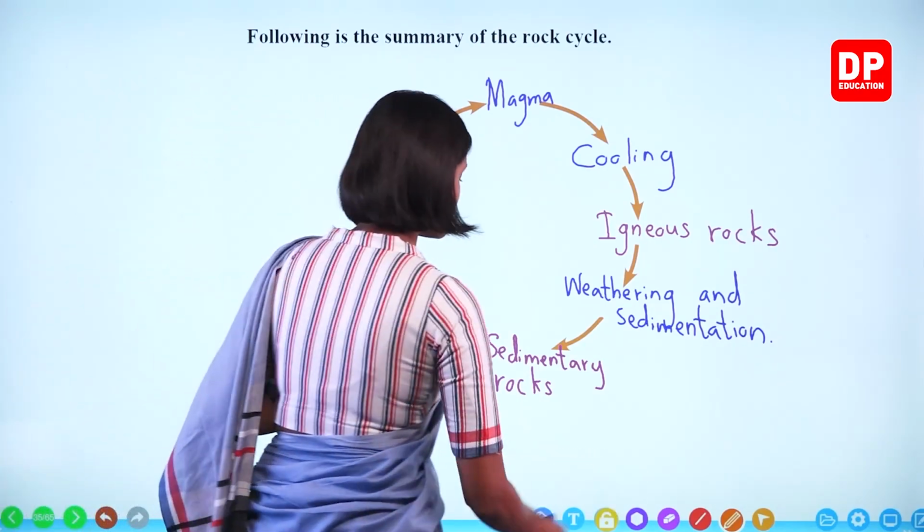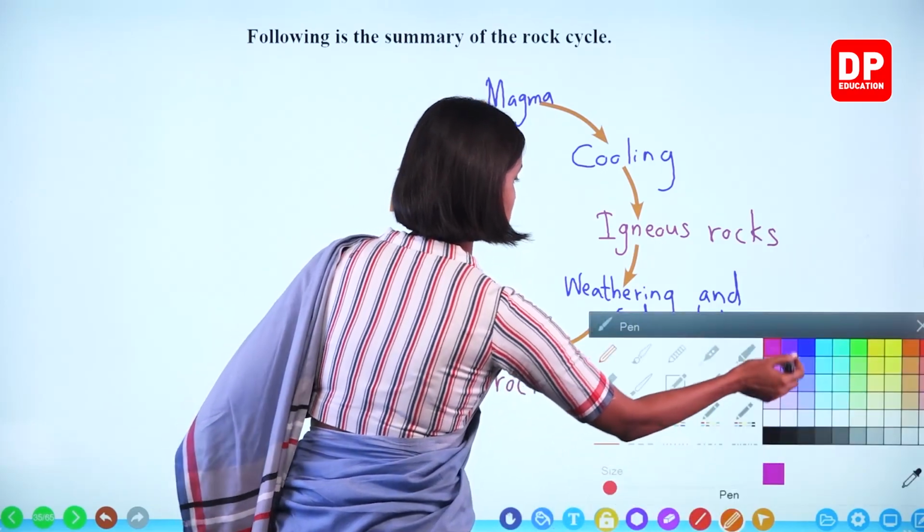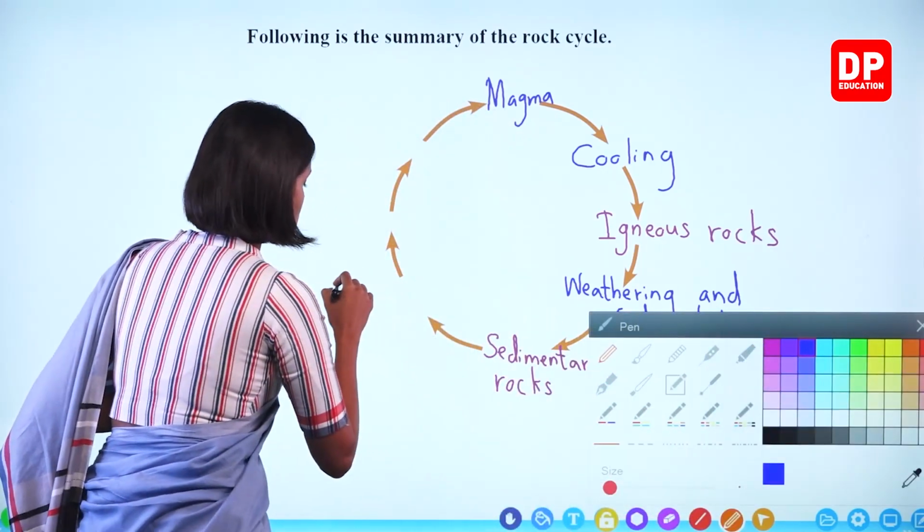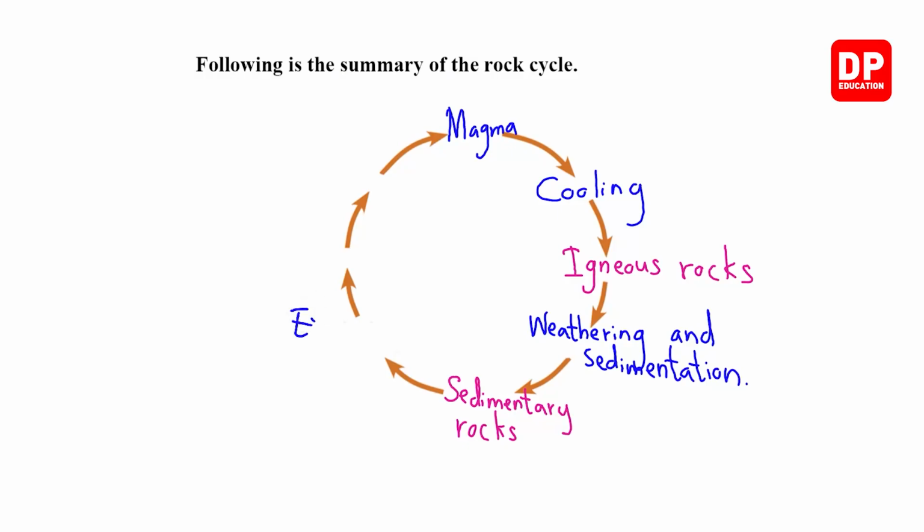So sedimentary rocks are exposed to high temperature and pressure.